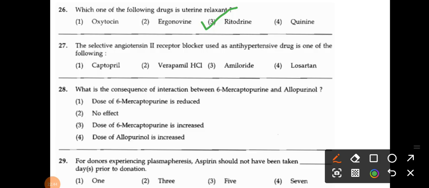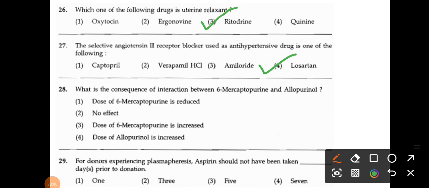Okay, the next one, the selective angiotensin 2 receptor blocker used as an anti-hypertensive drug. Simple, very simple question. Sartans, right? So captopril, verapamil, amiloride, and losartan. So what is the correct answer here? That is losartan. The next one, what is the consequence of interaction between 6-mercaptopurine and allopurinol?